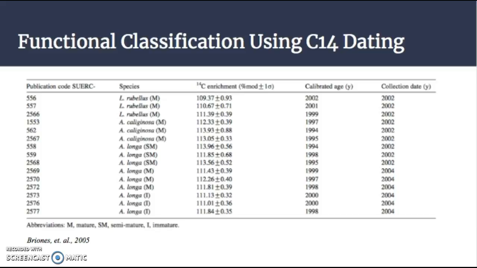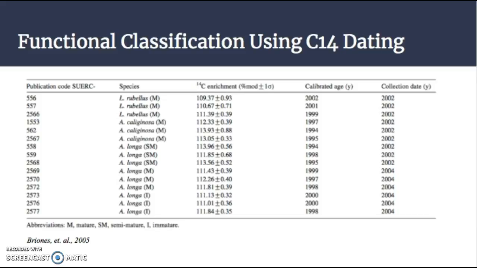Since these functional groups divide the earthworms based on what they're ingesting, the age of the assimilated carbon within the earthworms can be used to determine which stratum of soil each worm is feeding in. So in other words, different functional groups feed on different ages of carbon. The results of this study ended up supporting the claims that epigeic worms ingest plant material that's more recent in the soil layers, since they inhabit surface layers, and that endogeic species ingest older and more complex material, such as humified matter, since they inhabit deep soil strata.